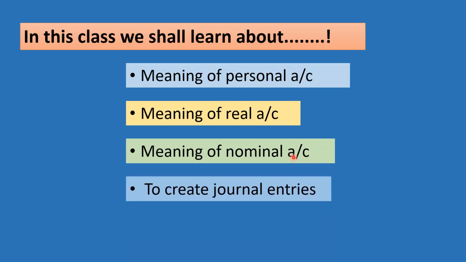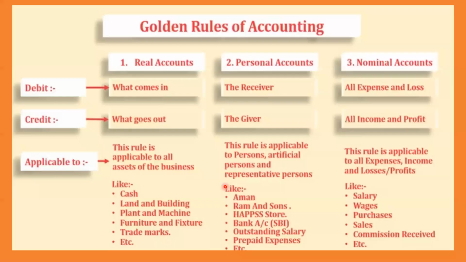All these three things we are going to see, and we are going to see how to create journal entries. We know what a journal is. Daily business transactions are entered in a book, but where will you get the business transactions? We get them from the evidence, that is from the bill, the receipt, the invoice, the cash voucher. From that we get the evidence, and we enter it into the book. That book is called the journal, and today we are going to see how to enter the journal. So all four things we'll learn.